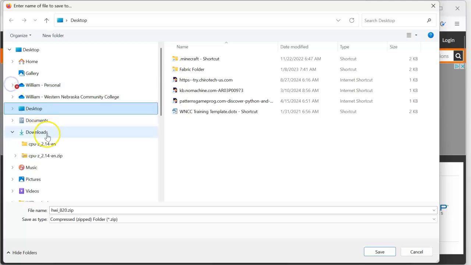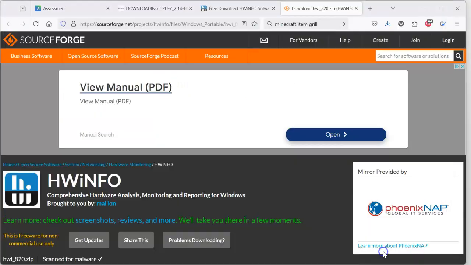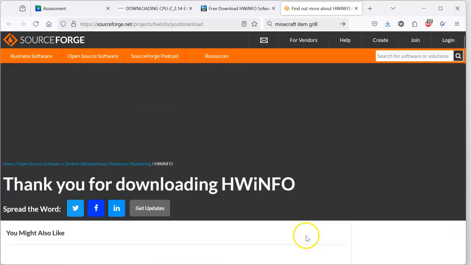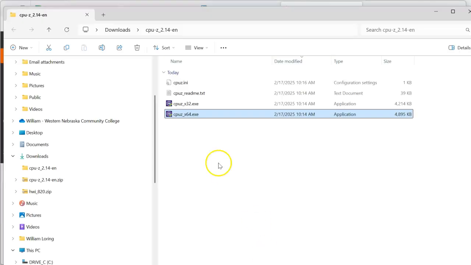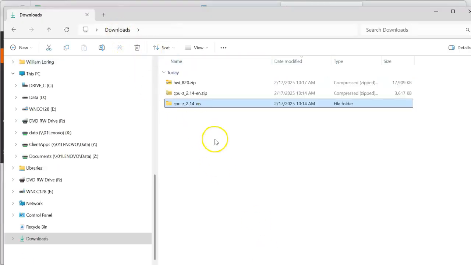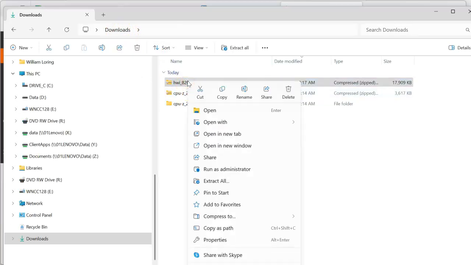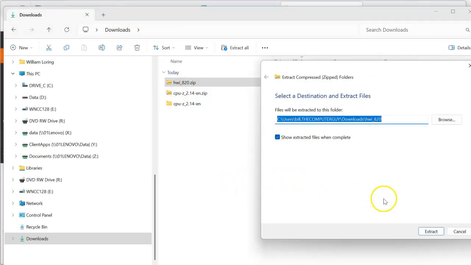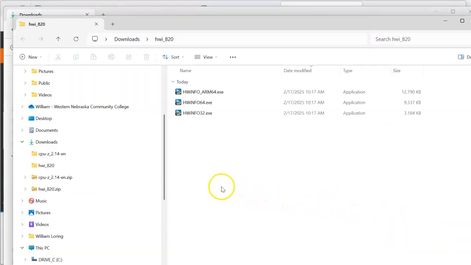Going to put it in my downloads folder. This is another one that doesn't require setup. There we go. Going to go up to my downloads, and there it is, hardware. Let's extract that one into its own folder. Now this is portable. I can also move this around. This one also has a 64-bit one. Oh, it also has one for an ARM64. I'm not exactly sure what you'd use that on. Maybe a Mac? I don't think so. Maybe an ARM64 Windows?